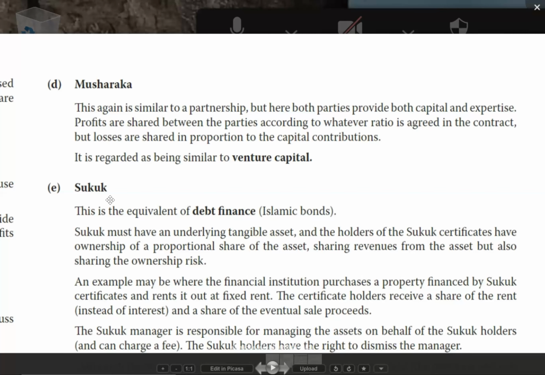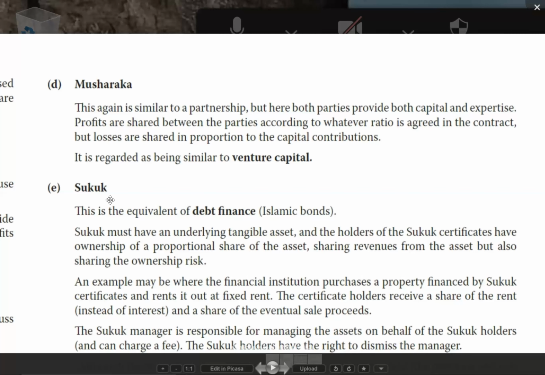You will handle 80% of the business since you have put up less capital, and since I have put up more capital, I'll only handle 20% of the business. So we both are providing capital and we both are providing expertise. And then we decide the profits will be shared 50-50. So now, if profits are there, profits will be shared 50%, 50%. But if losses are there, what will happen?